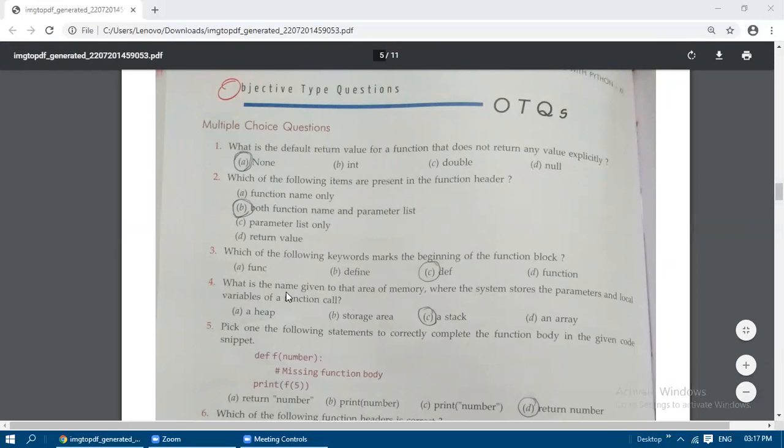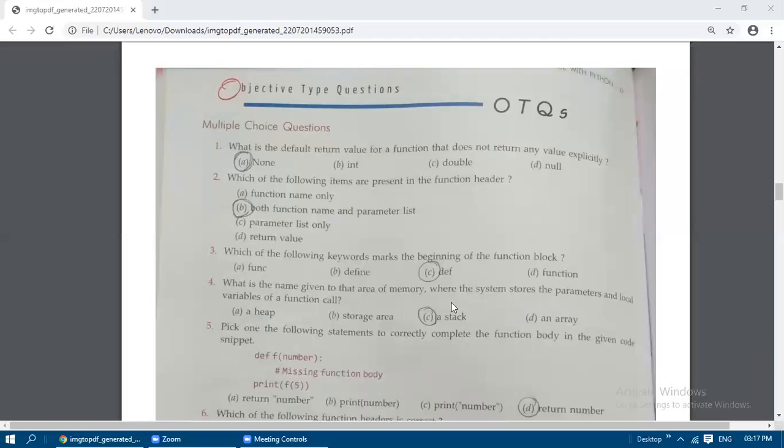And then, what is the name given to that area of memory where the system stores parameters and the local variables of a function call? For the function call we use sum = calc_sum(num1, num2).